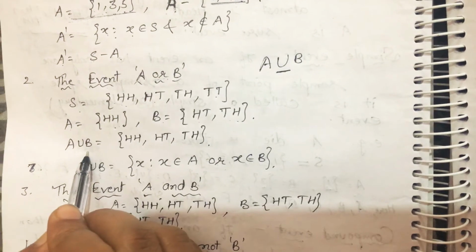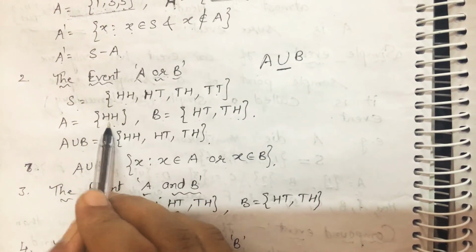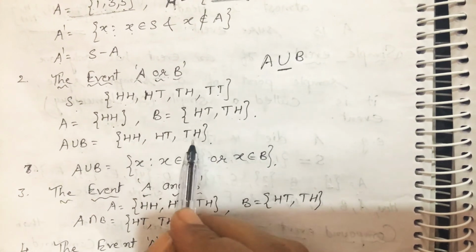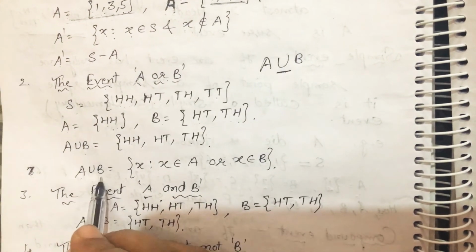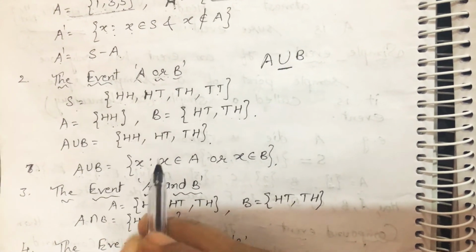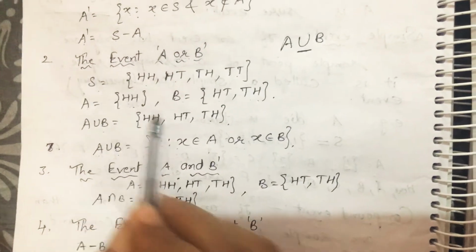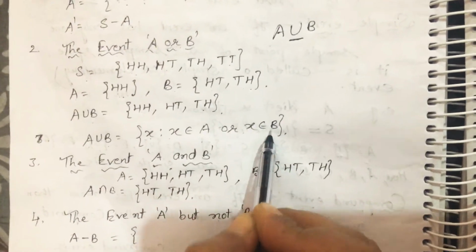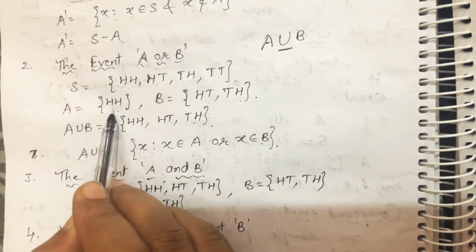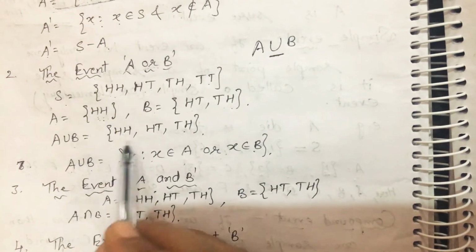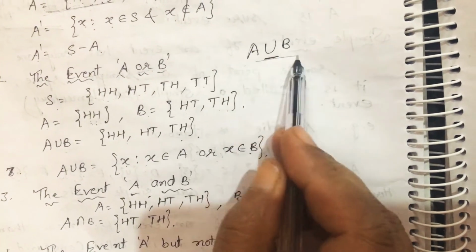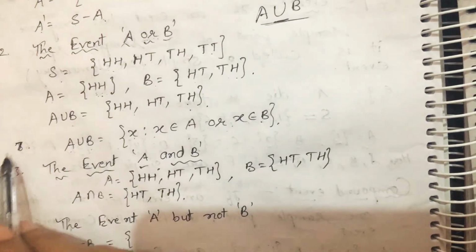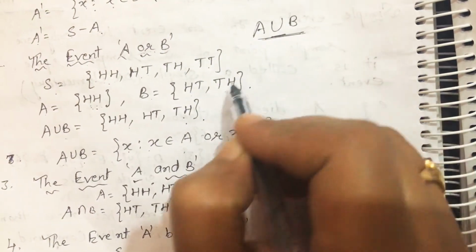And what is A union B? A union B will be HH, HT, TH. That means A union B is equal to X such that X belongs to A or X belongs to B. It means if an element is in one set or the other event, then it will come in the union. And we have read this in sets also, in the first chapter, sets.